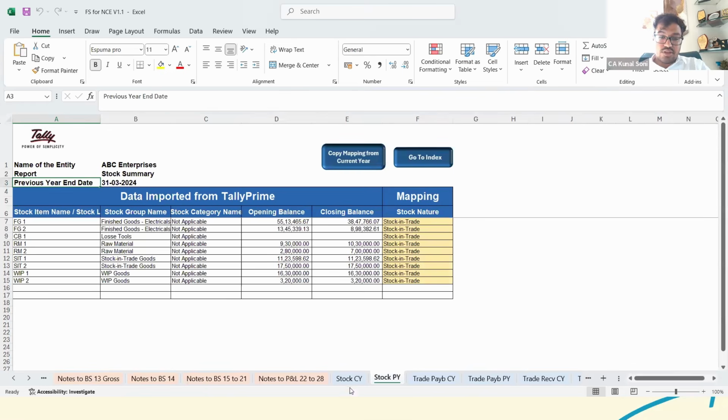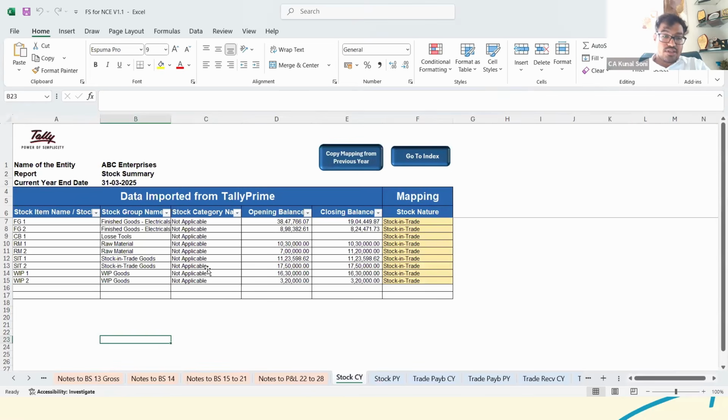So now if you look into the same, the stock of the current year and previous year, even those balances are updated here: what is the opening balance, what's the closing balance, or what's the nature of the same. So just for example, let's say for the current year, this is stock in trade.